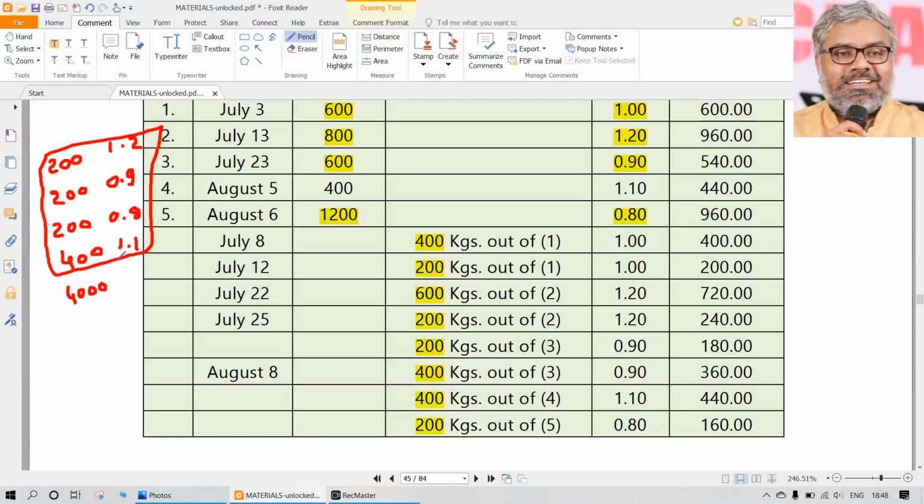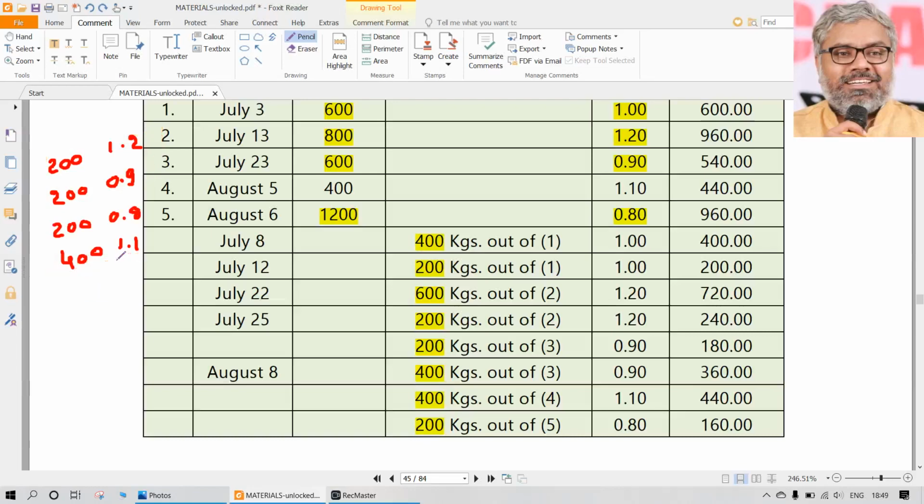So 200 into 1.2, 200 into 0.9, 4000 or 2000. Let's check that. 0.8 into 200 and 1.1 into 400. 1020 only.